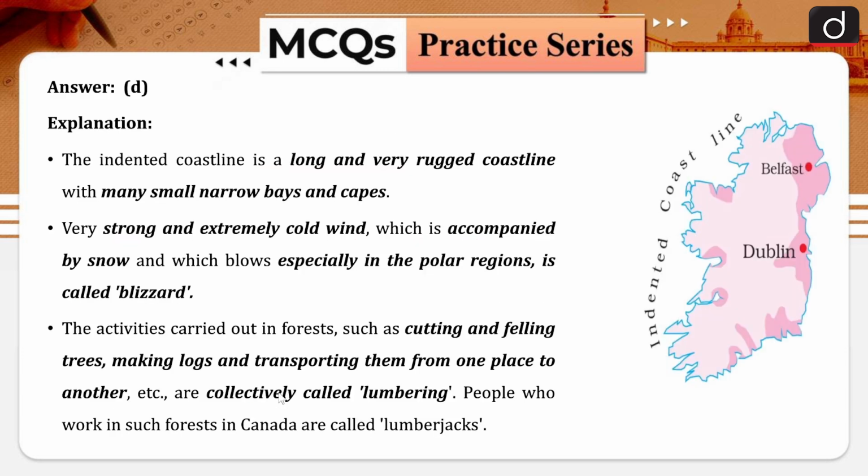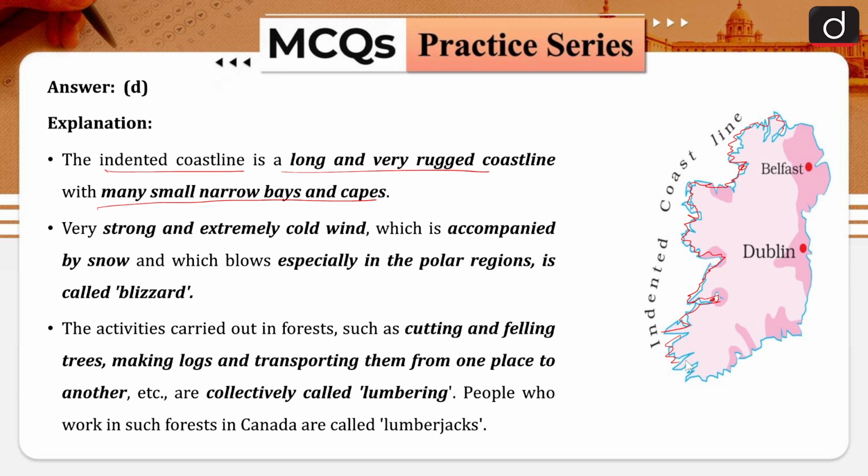So here you can see the indented coastline is a very long, rugged coastline with many small narrow bays and capes. Because of this rugged coastline there are various lagoons, or water bodies, which are entering inside the continent. Here you can say there is a water body entering inside the continent somewhere like this. All these things are present, and these are called indented coastline.